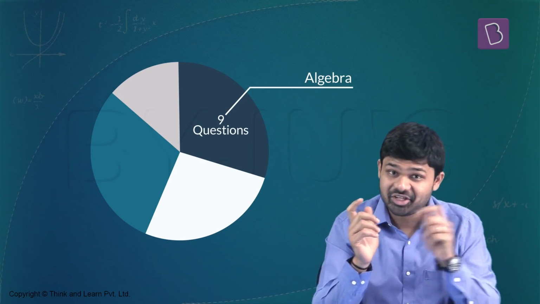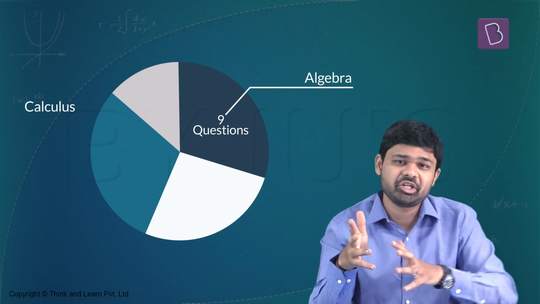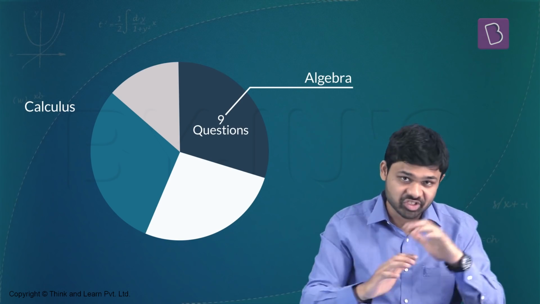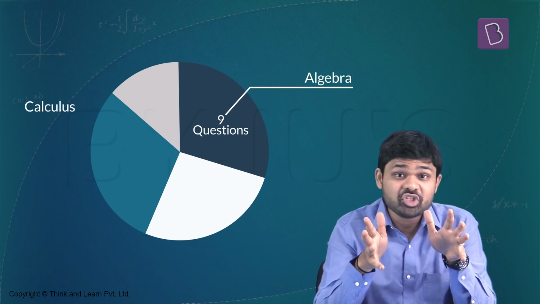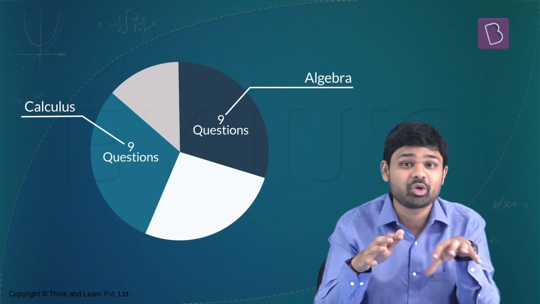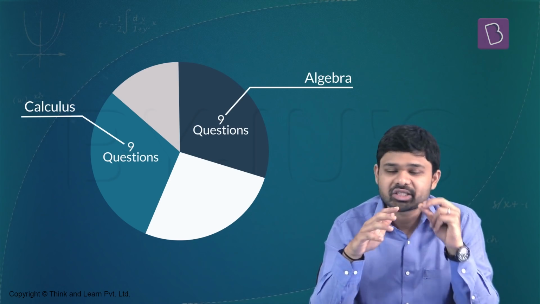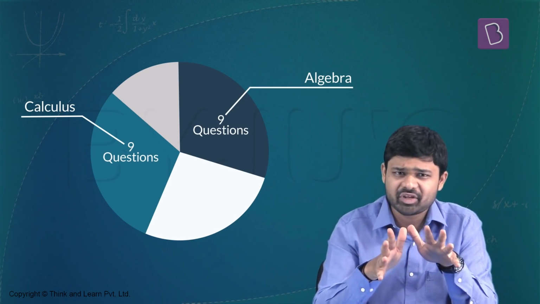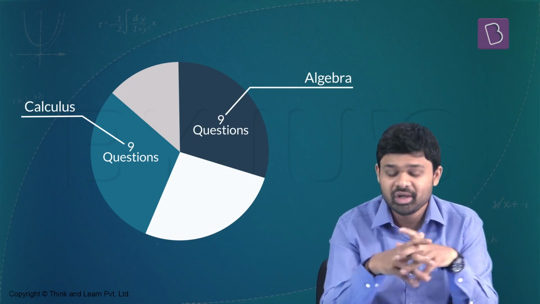Then we look at the other important section, which is going to be calculus. You know the chapters in calculus: limits, continuity, differentiability, differentiation, and integration up till differential equations. This is the big branch of calculus. Not many chapters here, but a very important unit. Again, 9 questions came from calculus. And 2 of these 9 questions were actually really interesting, tricky, difficult questions. A couple of moderately difficult questions were also there. And of course, a big number of really easy questions.